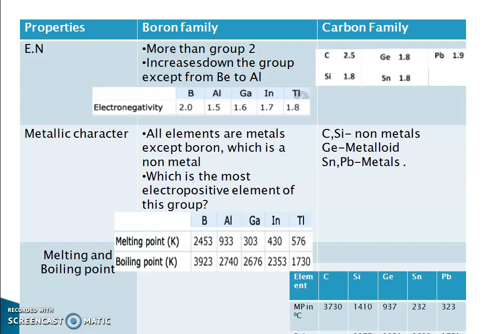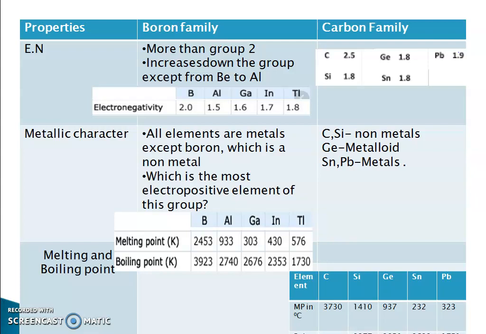That means aluminum is the most electropositive metal of the group, and this aluminum has diagonal relationship with beryllium of s block. In carbon family, electronegativity is somewhat high. Carbon 2.5, germanium 1.8, silicon 1.8, tin 1.8, and lead there is a slight increase to 1.9.